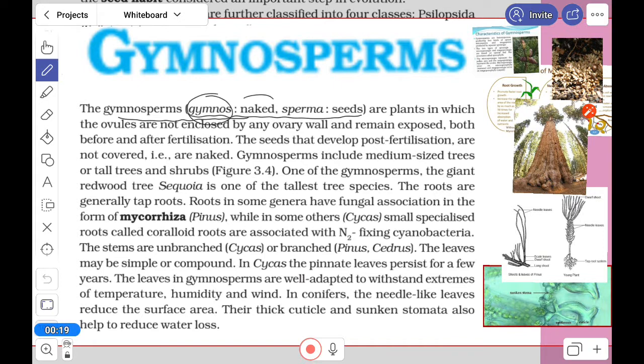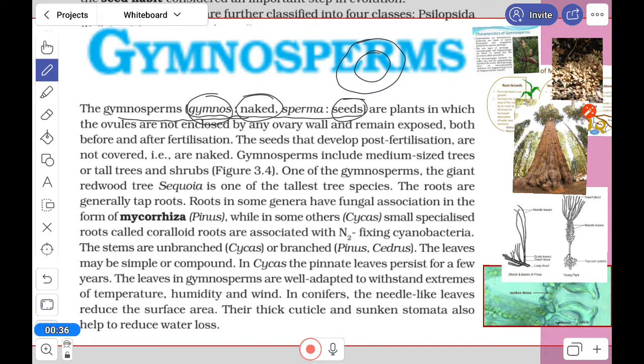Gymnos means naked, and sperma means seed. It means that the seed is not enclosed by the fruit. So fruit is absent here and the seed is naked.